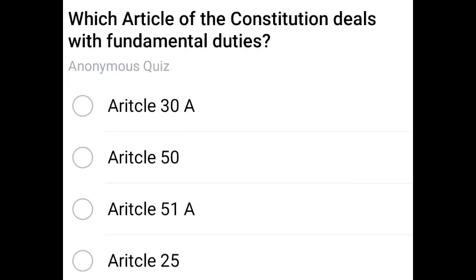Next question. Which article of the Constitution deals with fundamental duties? The correct answer is Article 51A. Article 51A comes under fundamental duties.